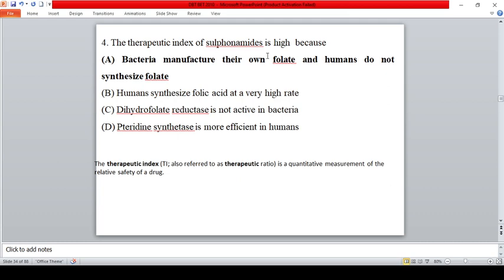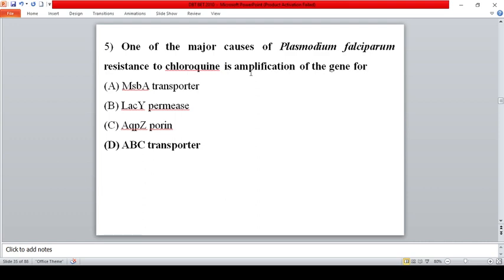The therapeutic index of sulfonamide is high because bacteria manufacture their own folate and humans do not synthesize folate. Therapeutic index is a quantitative measurement that signifies the relative safety of a drug. Sulfonamides are called sulfa drugs and are generally given for treating infections. Only bacteria have the capacity to synthesize their own folate, so sulfonamide will destroy only the bacterial cell and won't interfere with humans, because humans don't have the folate synthesis mechanism. One of the major causes of Plasmodium falciparum resistance to chloroquine is the amplification of the ABC transporter gene.